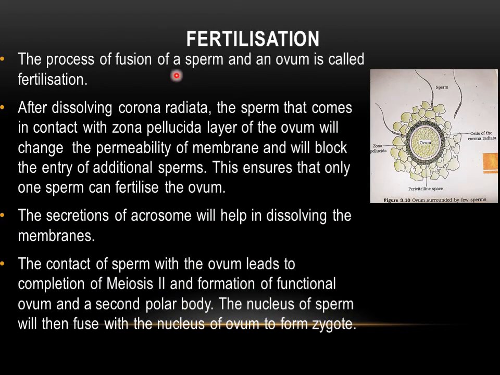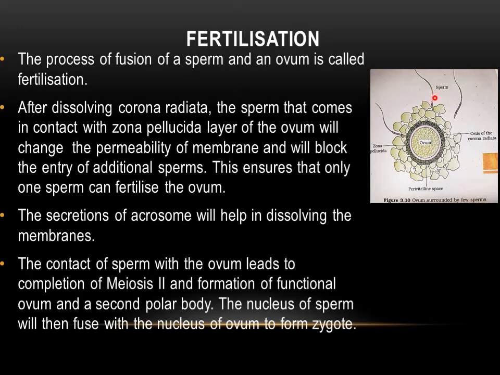Fertilization. The process of fusion of a sperm and an ovum is called fertilization. After dissolving the corona radiata, the sperm that comes in contact with the zona pellucida layer of the ovum will change the permeability of the membrane and block the entry of additional sperms. This ensures that only one sperm can fertilize the ovum. So of the millions of sperms that approach the ovum, only one can fertilize it.